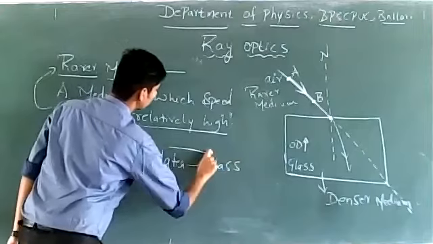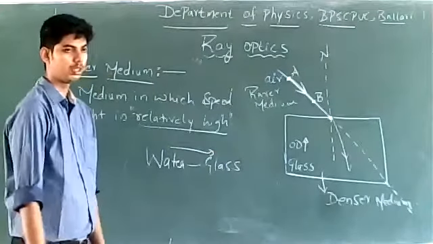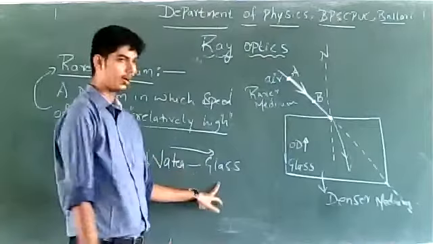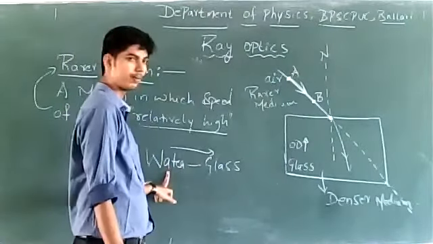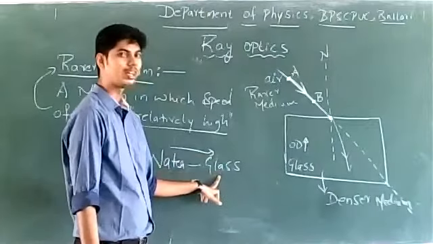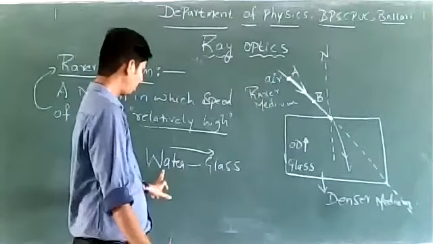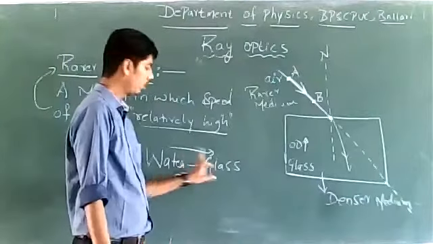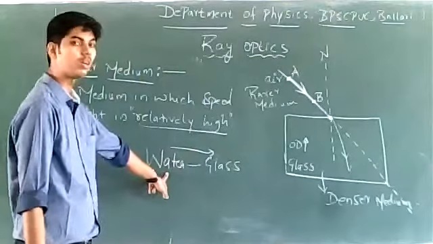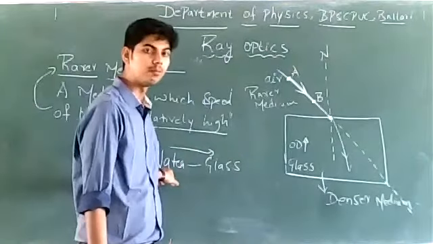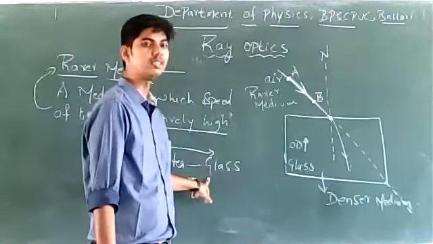Suppose light travels from water to glass. Among these two media, speed of light will be relatively high in water and it will be low in glass. Then we conclude that water is the rarer medium and glass is the denser medium.